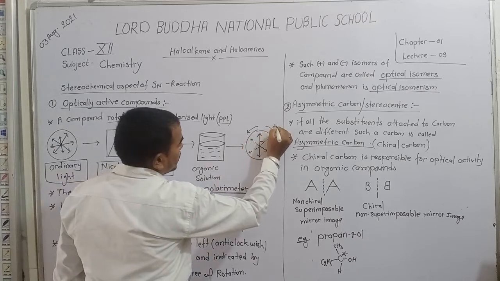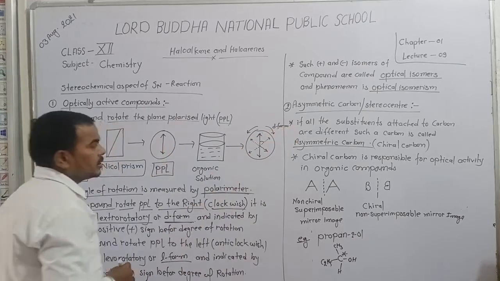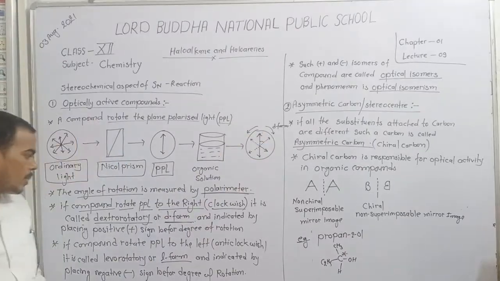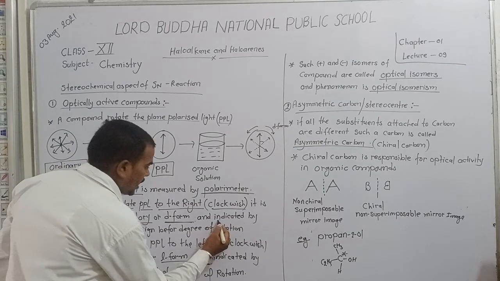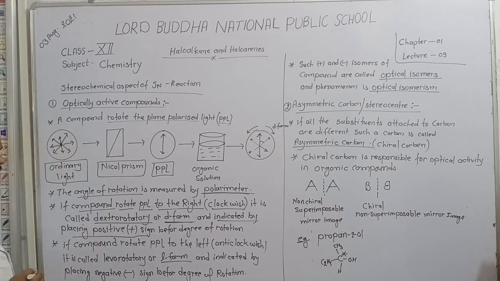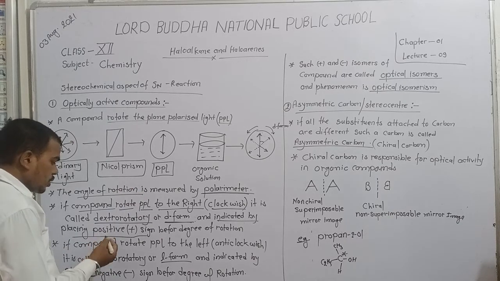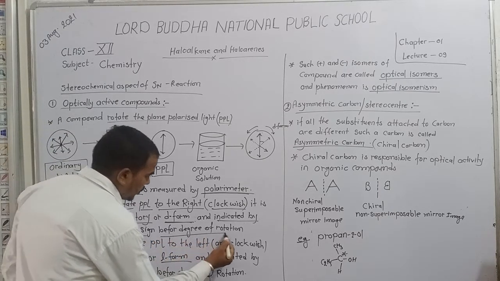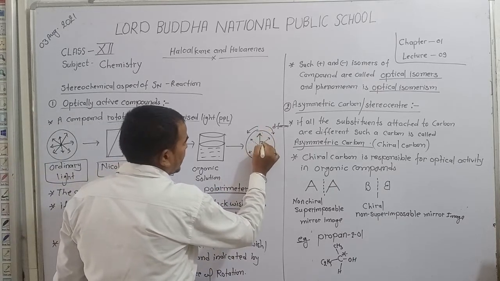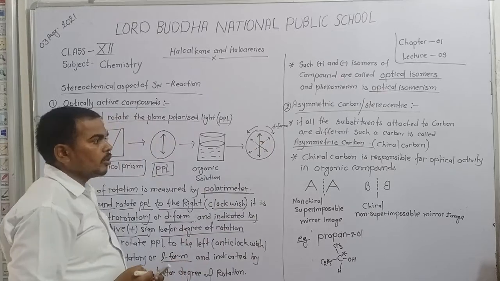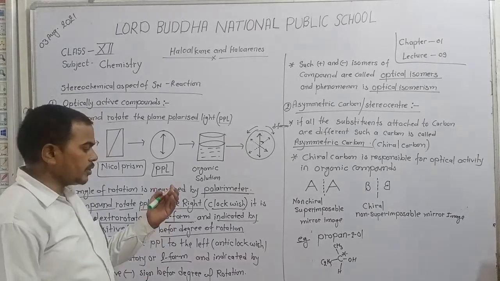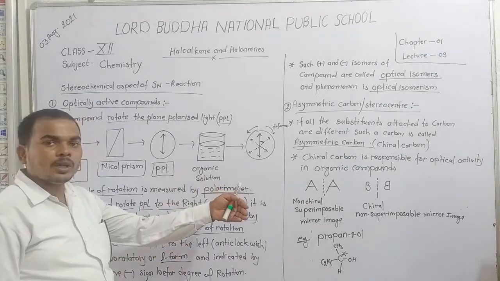We say this is the D form because the rotation is clockwise, and it is indicated by placing a positive sign before the angle of rotation. Always remember, the rotation angle for the D form is written with a positive sign.